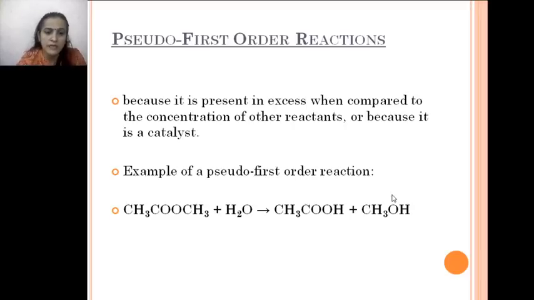Water is taken here in excess, so we can neglect its concentration. The whole rate of the reaction depends upon CH3COOCH3 only. So the reaction appears to be second order, but the rate depends upon the concentration of a single term. That's why it is called a pseudo first order reaction.